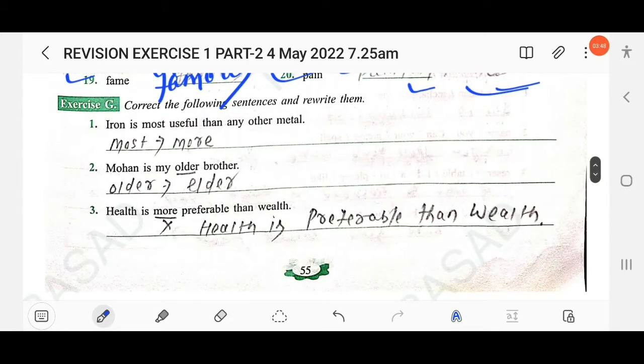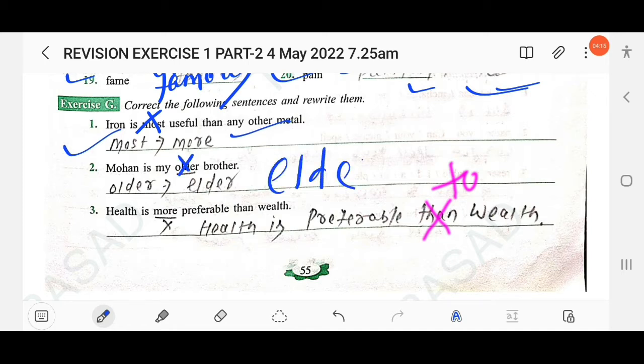The next, correct the following sentences and rewrite them. Iron is most useful than any other metal. Here there is wrong use of degrees of comparison. Erase most and use more in place of most. Iron is more useful than any other metal. The next, Mohan is my older brother. Here older is wrong, you have to use elder. Mohan is my elder brother.